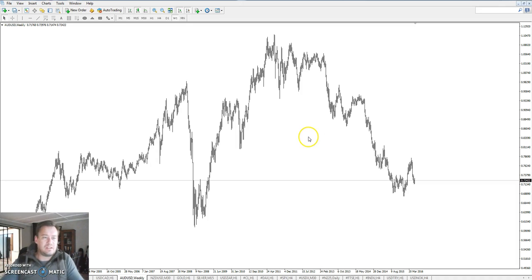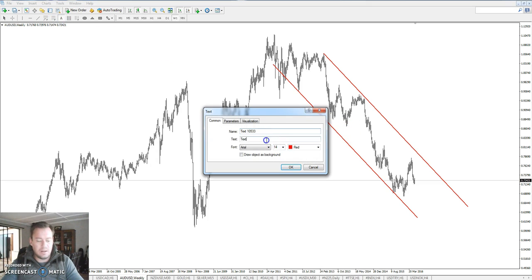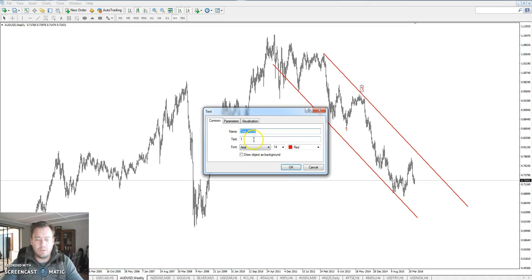Now let's just take this Australian dollar weekly chart. Clearly the first thing that we can see is a very strong downward trend. So you know it by now: the trend is your friend, so we can put in that channel and we know that the market is now trading in that channel. What I also know about the Australian dollar is that according to the Elliott wave principle, we are basically in a fourth wave position.